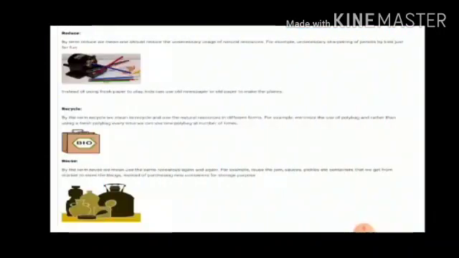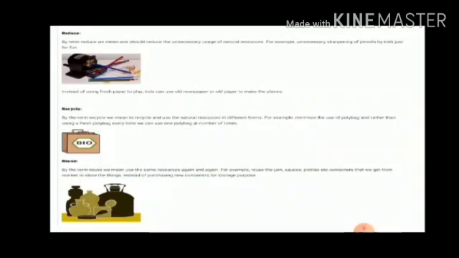First is reduce. We can reduce the waste by consuming and throwing away less. Today, disposable items like ball pens, polythene bags, mineral bottles, etc. have become very popular and people use them frequently without thinking of their hazardous effects. So we can reduce it by avoiding the use of polythene bags, using cloth or jute bags in place of plastic, using fountain pens in place of ball pens, and using resources economically. By using these methods, we can reduce the non-biodegradable waste.